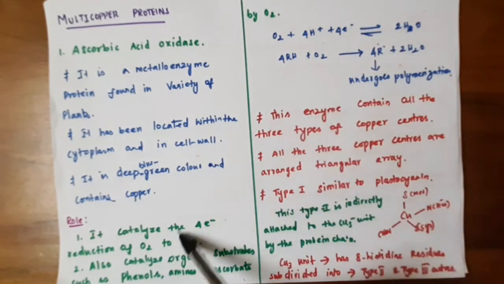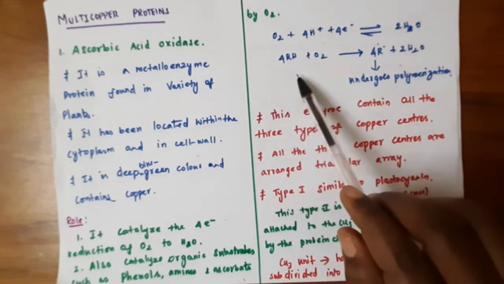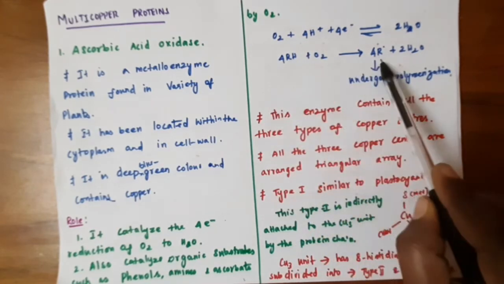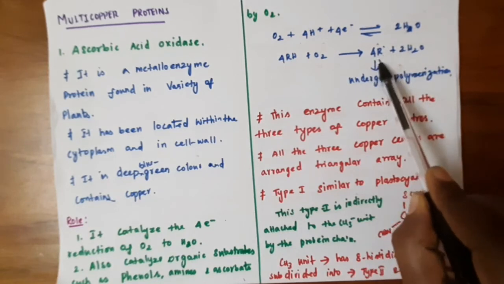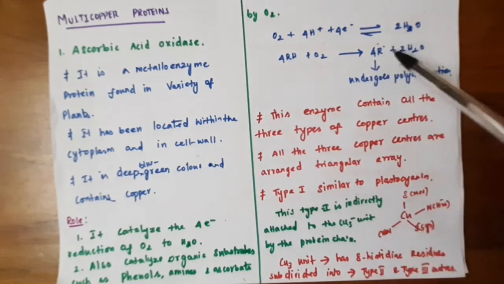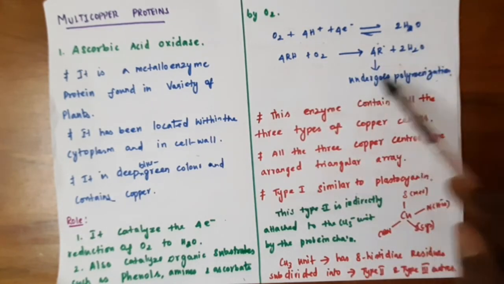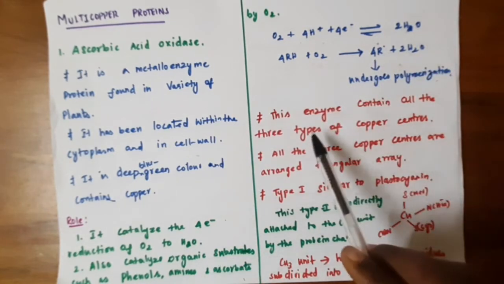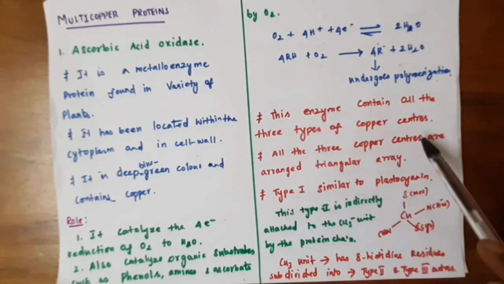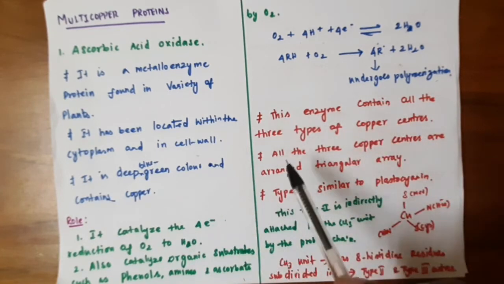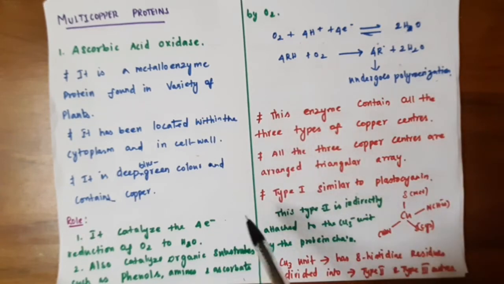It also catalyzes the oxidation of phenolic compounds, amines and ascorbate by using oxygen, which generates radicals. These radicals undergo polymerization and give several polymers in the plant material. So this is all happening in the plants. This enzyme contains all three types of copper centers. As I told you already, this is a multi-copper protein. It contains all three types of copper centers.